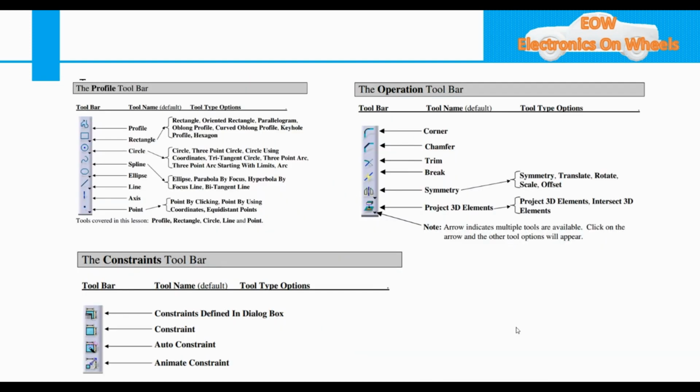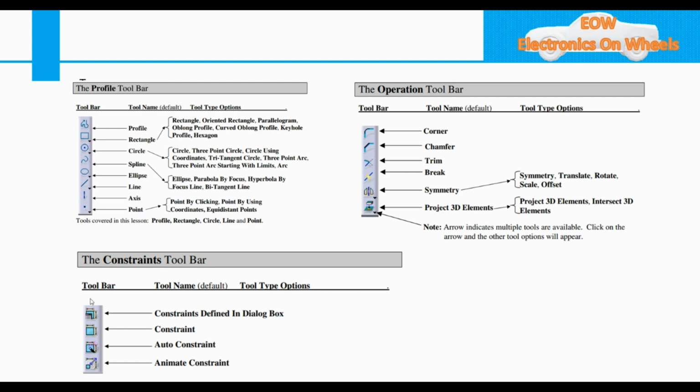Moving further, in the sketcher there are three or four toolbars. That is the profile toolbar, where you can create many things: profile, rectangle, circle, spline, ellipse, line, axis, and points. Then the operation toolbar, where you can modify what you have created, like corner, chamfer, trim, break, symmetry, and project 3D element. Then you have the constraint toolbar, and it plays a very vital role. I will discuss this in detail when we go to the sketch. There are two types of constraint: one is geometrical constraint and the other is dimensional constraint.